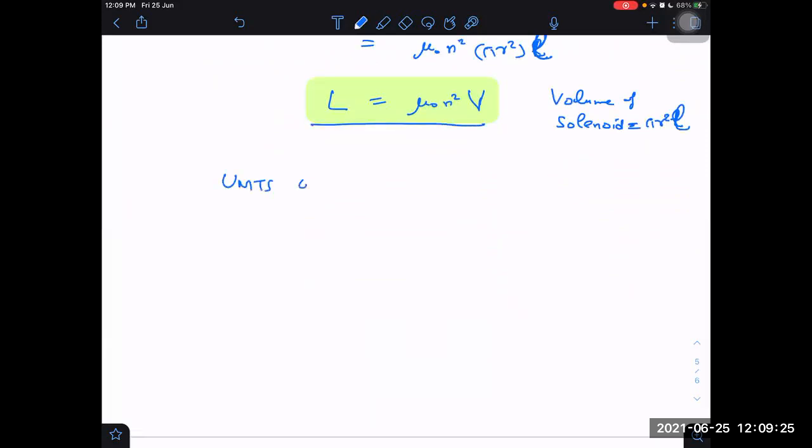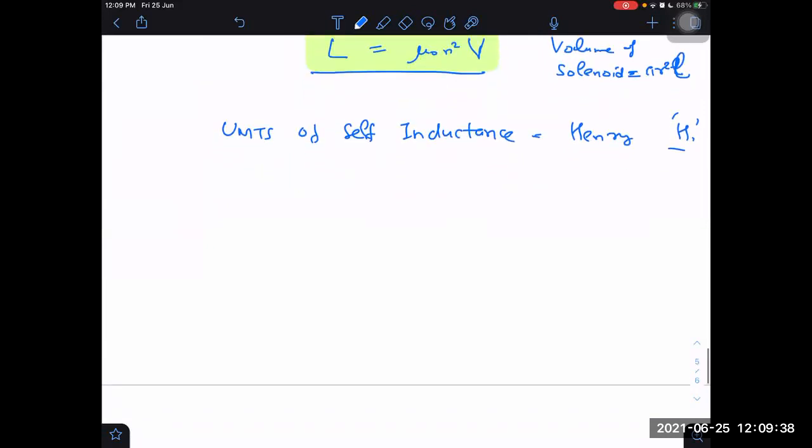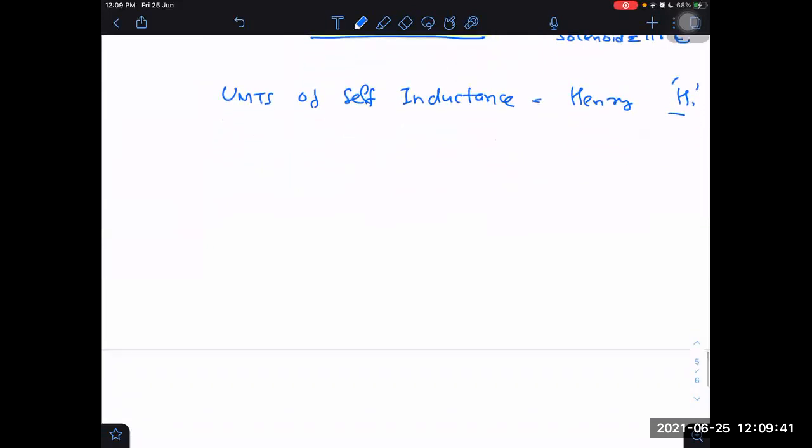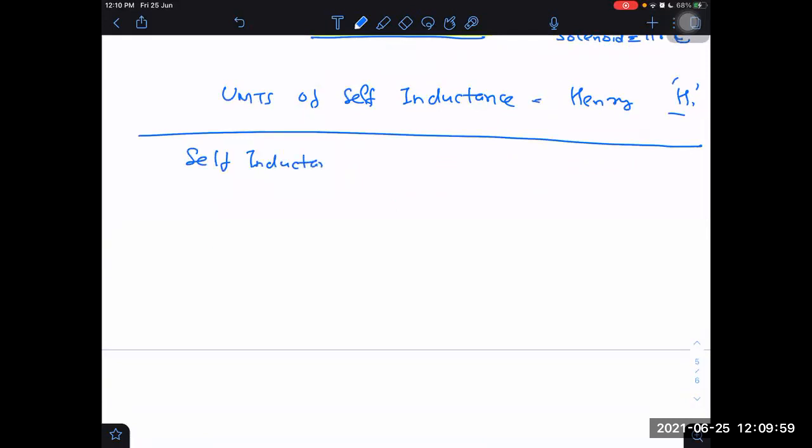Units of self-inductance. What are the units of self-inductance? This is in Henry, represented by H. Okay. Now, what is self-inductance of a toroid? Can you find self-inductance of a toroid? Yes, sir. Find once. Self-inductance of toroid.